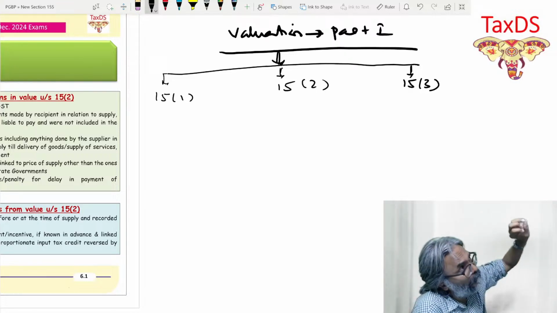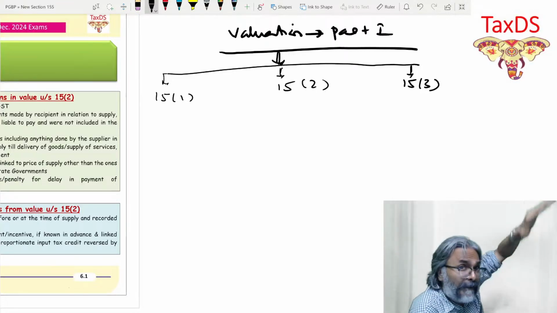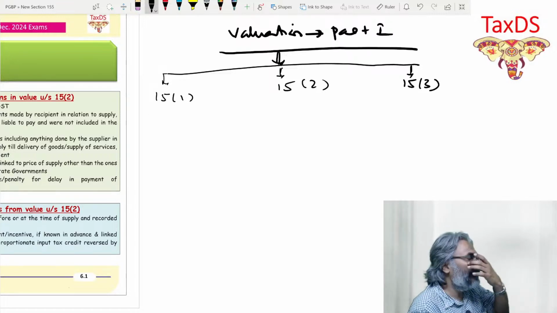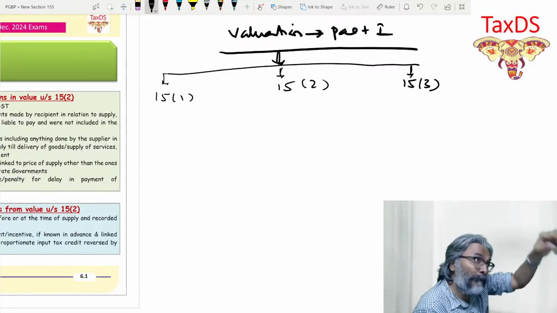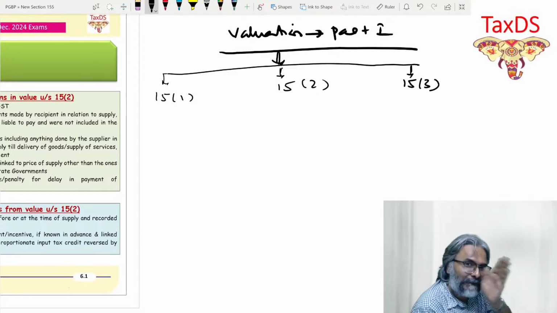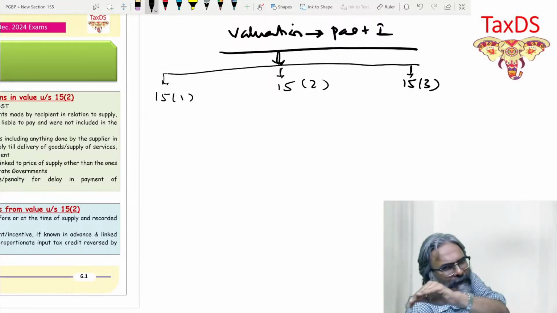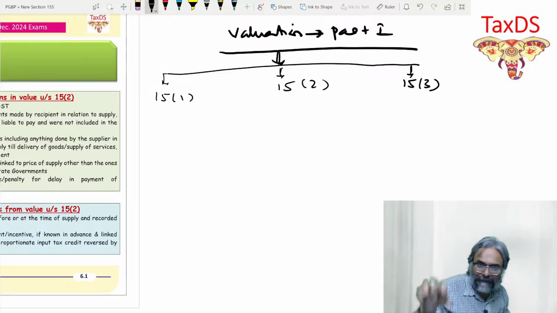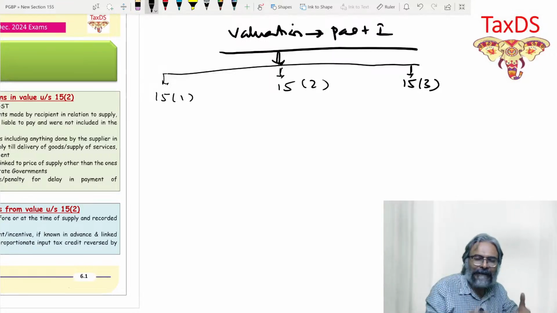Now the moment there is a 15.4 angle, it will take you to the valuation rule. So that becomes my second part, which I'll do after, in the third class of valuation. So right now our focus is on these 3 sections, and on the questions and answers which are associated with them.